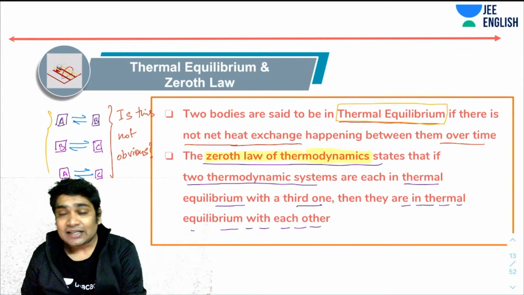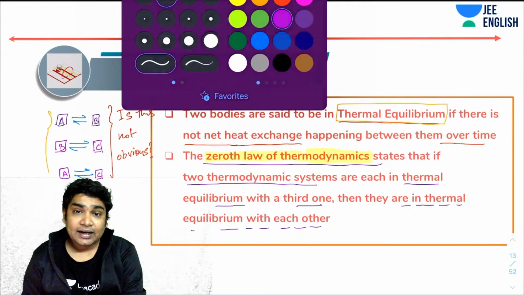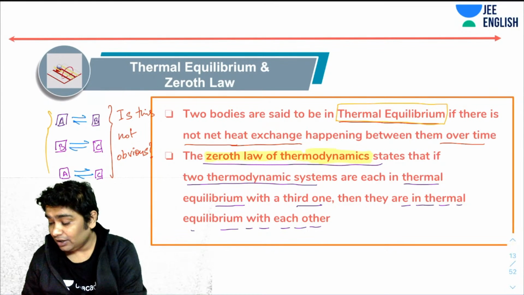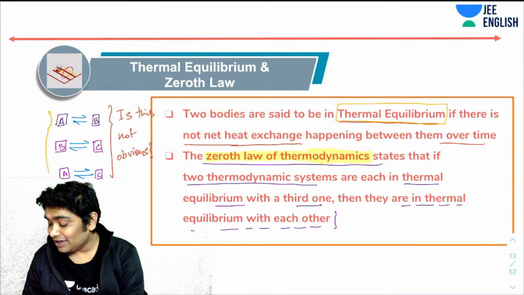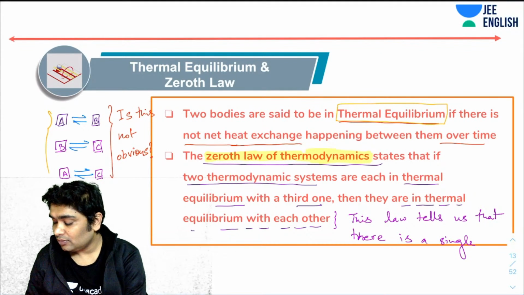What is hidden is the significance of this law. The significance of this law is that it tells us that there is a single property responsible for establishing thermal equilibrium.